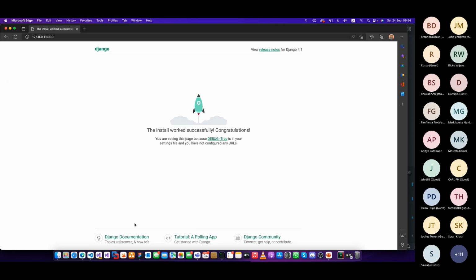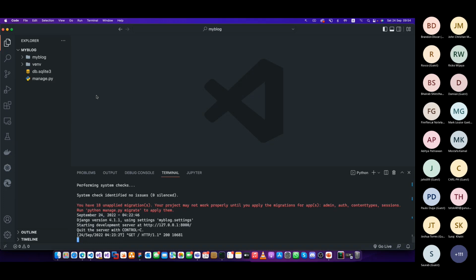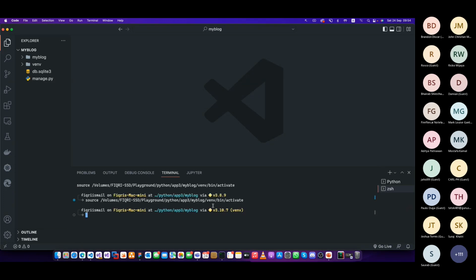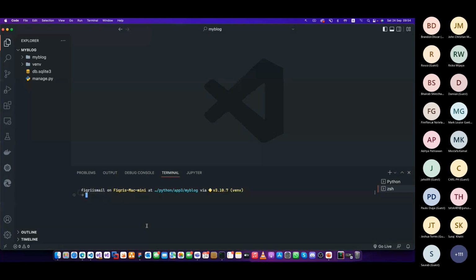So let's keep that website running. Let's go back and create another shell, because the server is running here. Now we are inside the same directory, right? Now we're going to create the application. How are we going to create it? Say python manage.py, and the next step will be startapp.